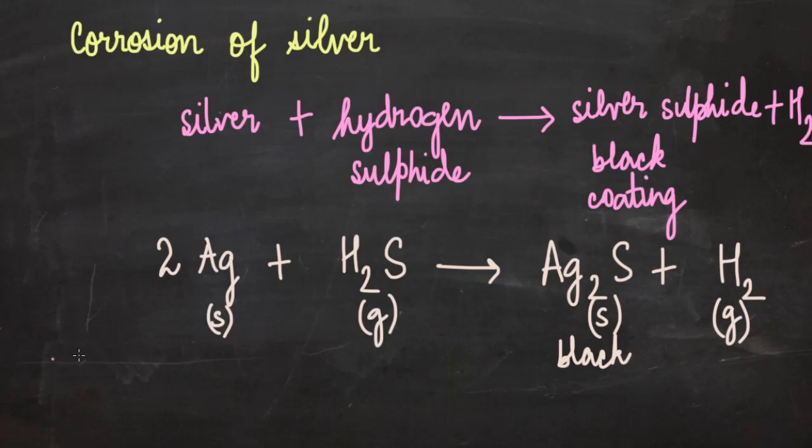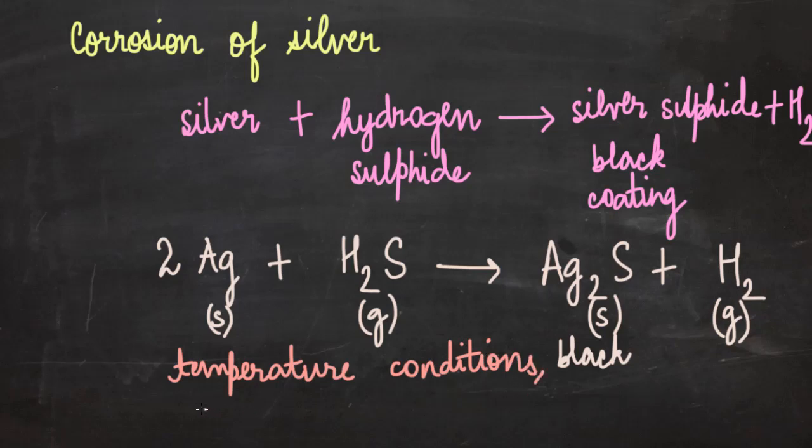So the thing is that this poses an exception to the reactivity series because reactions not only depend on their reactivities but reactions also depend on the temperature conditions and they also depend on the activation energy required for the reaction.